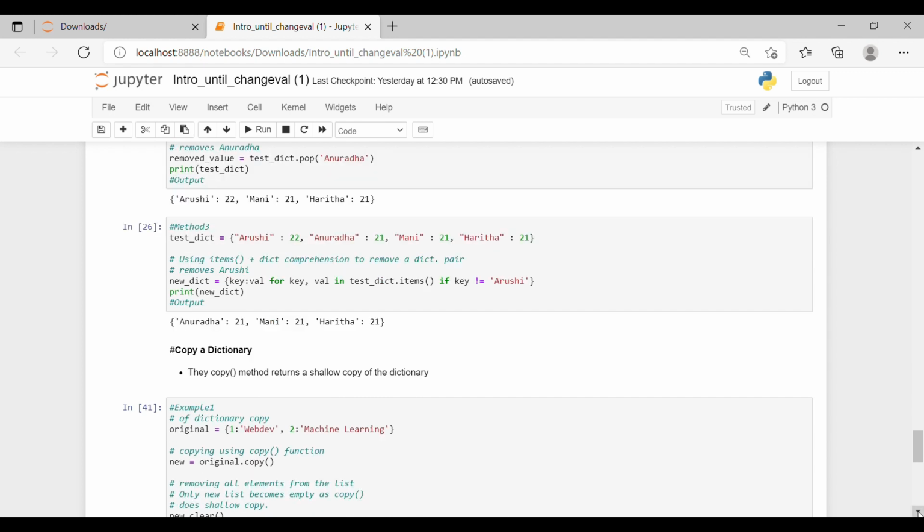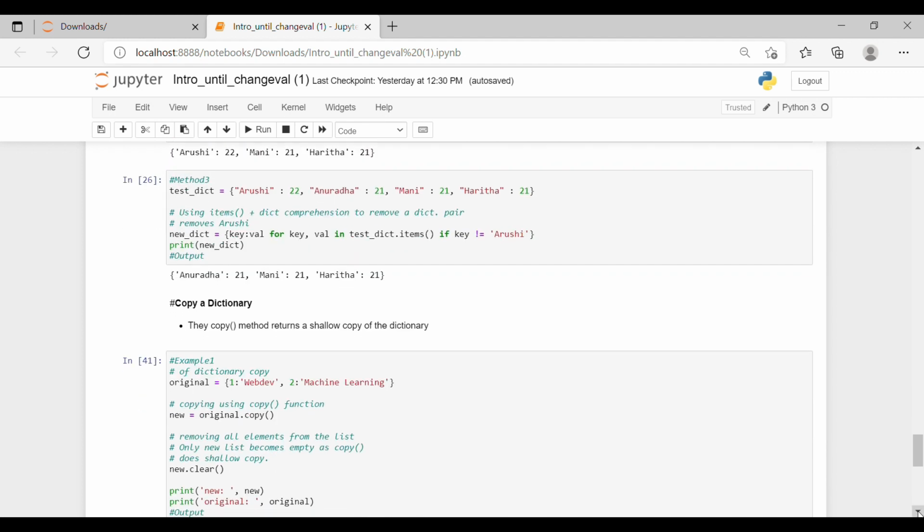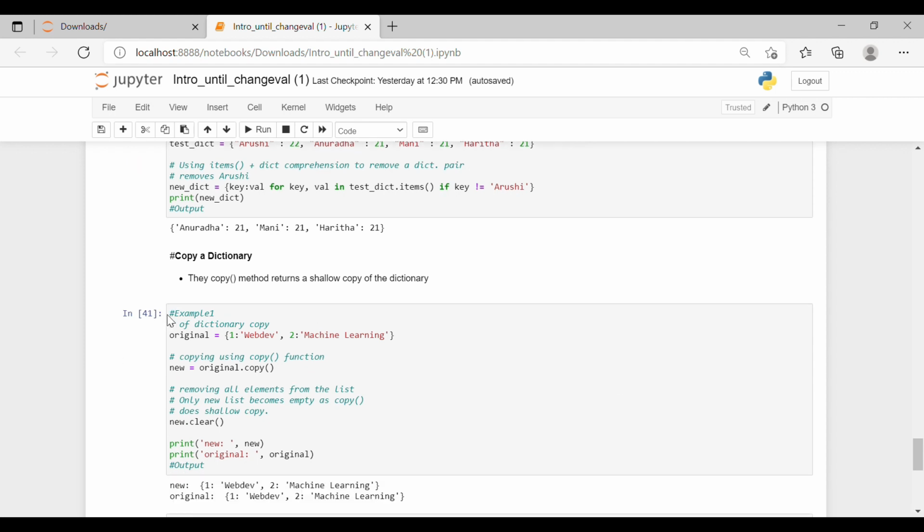Next is copy a dictionary. The copy method returns a shallow copy of the dictionary. Example 1 of dictionary copy. Original was, we have one web dev and second machine learning. Copying using the copy function. If you want to copy the original dictionary, we will give a new variable name, new is equal to original.copy.